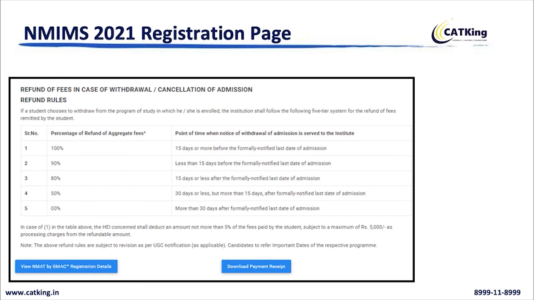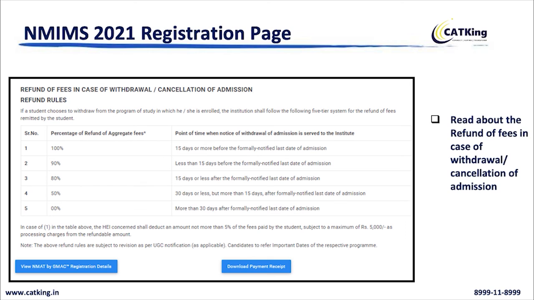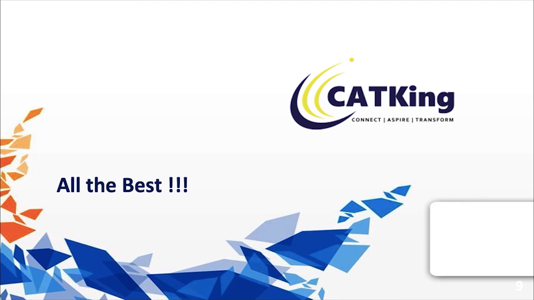Make sure after you finish filling all of these things, until and unless you finish making your payment, the form is not complete. So complete the form, fill in the payment, download the payment receipt for yourself, keep a copy of it, and then you are done with your complete application.